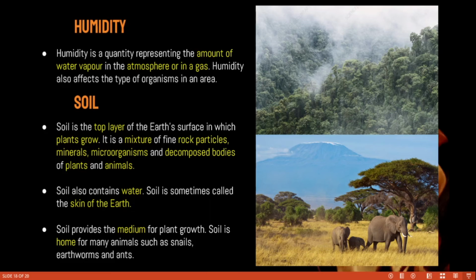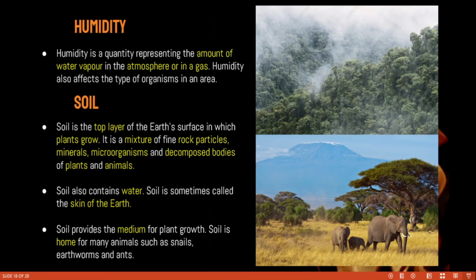Next, humidity. What do we mean by humidity? Humidity is a quantity representing the amount of water vapor in the atmosphere or in a gas. With the help of humidity we can measure the water vapor in the atmosphere. If it is excessive, more than the limit, it is dangerous for all. Humidity also affects the type of organisms in an area, so it should be limited. If the humidity increases, it affects natural life.